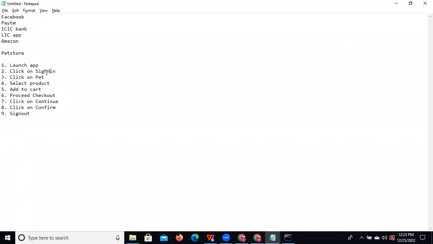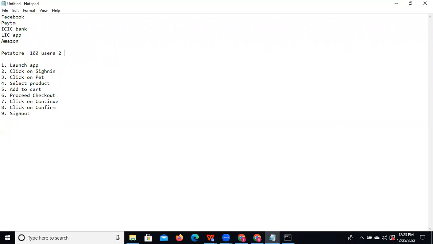Each step we can call a transaction. Launch, click on site, pet and product, cart and checkout, continue, confirm, sign out. So each and every step we can call a transaction. For each and every script, 100 users are executed. What is the average response time?